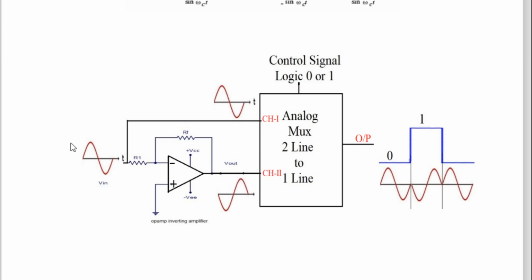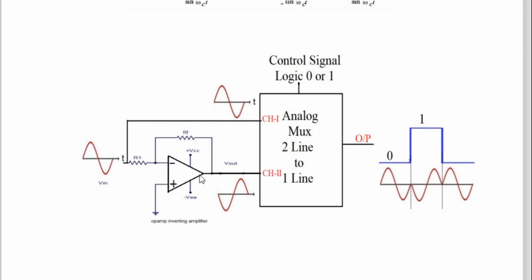Now this sine wave which is generated already, we are giving it here and directly it is coming here. See here, positive half, then positive half, negative half and negative half. Now how to invert this sine wave?